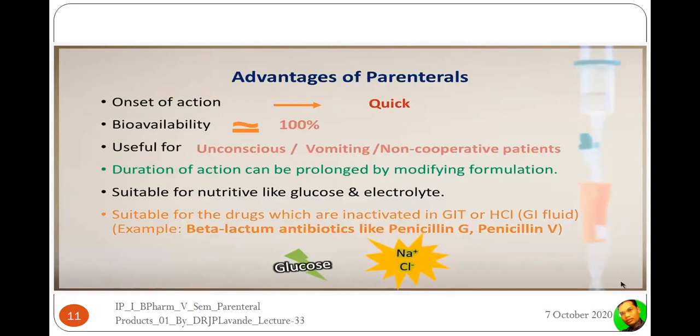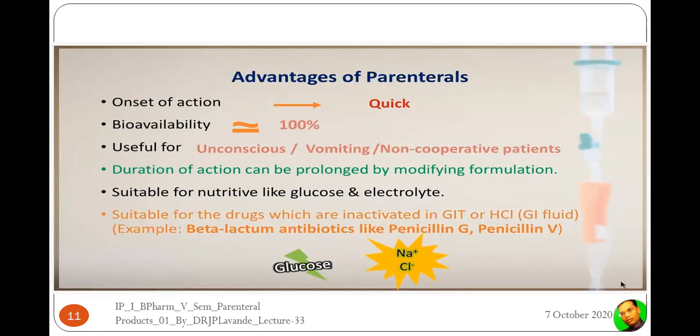Let us summarize the different advantages of the parenteral. The very first is the onset of action. In case of parenteral, you are going to find there is a quick onset of action compared to the other dosage forms, like solid, semi-solid, tablet, elixir, suspension, paste, creams, jellies. Compared to all these, the parenteral gives the quick onset of action because as soon as the drug is administered, 100% of it is in the systemic circulation, 100% is the plasma drug concentration, so it will give higher bioavailability, and because of which it will give the quick onset of action.